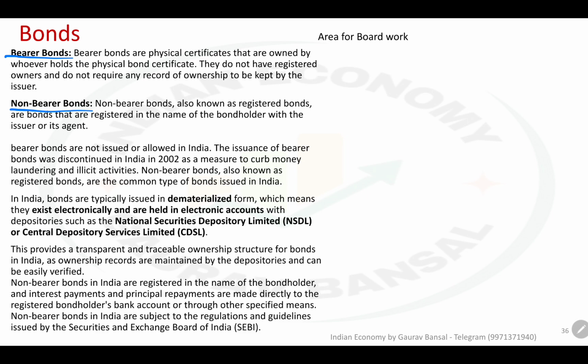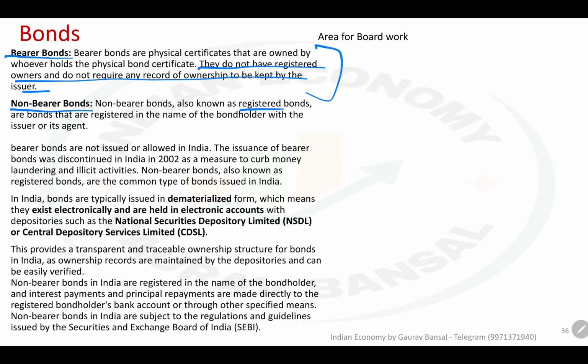So, since they do not have any registered owner and no track record of transactions, ownership, etc., they were used for black money, money laundering, even extortion. So criminals preferred getting bearer bonds. So bearer bonds were as good as cash. India has phased them out. We'll talk about it. First we talk about non-bearer bonds here.